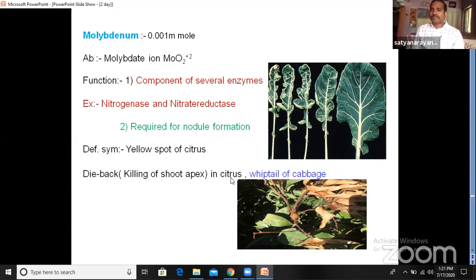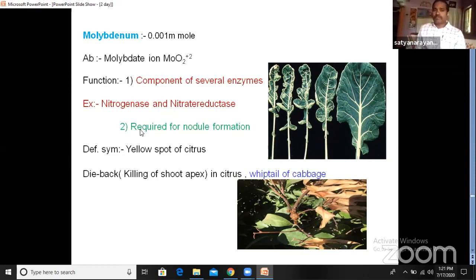So, dieback disease in citrus and whiptail of cabbage. See, generally the leaves are converting into a whip-like structure. So it is actually when it is affected by the deficiency of molybdenum, the leaves gradually convert into a whip. So it is called whiptail of cabbage disease. So it is the deficiency symptom of molybdenum.